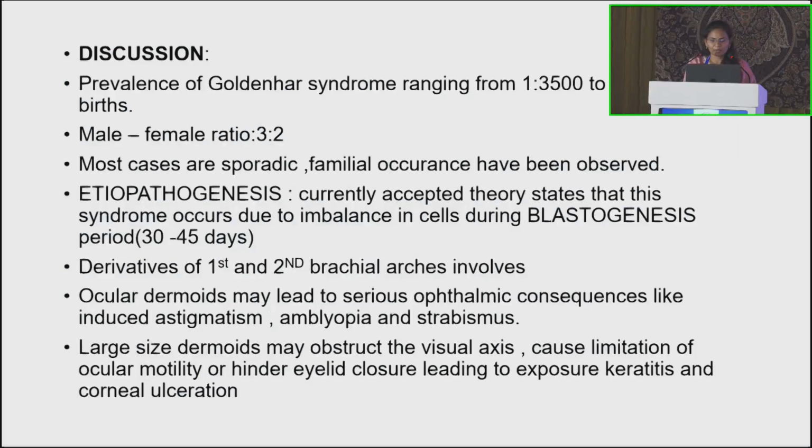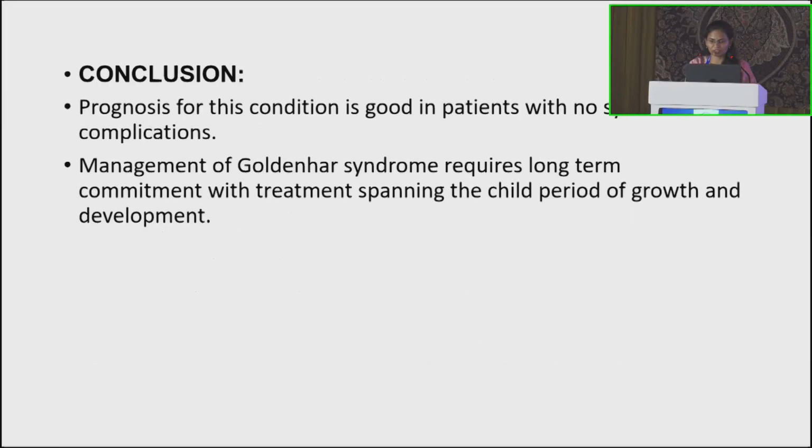Discussion. Prevalence of Goldenhar syndrome ranges from 1:3,500 to 1:7,000 live births. Male to female ratio is 3:2. Most cases are sporadic, though familial occurrence has also been observed. Etiopathogenesis: the currently accepted theory states that this syndrome occurs due to an imbalance in cells during the blastogenesis period. These are derivatives of the first and second branchial arches. Ocular dermoids may lead to serious ophthalmic consequences like induced astigmatism, amblyopia and strabismus. Large dermoids may obstruct the visual axis, causing limitation of ocular motility or hindering eyelid closure, leading to exposure keratitis and corneal ulceration.